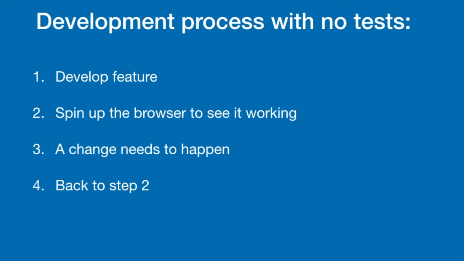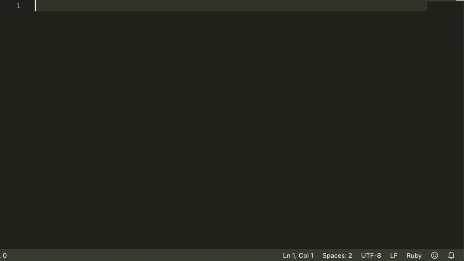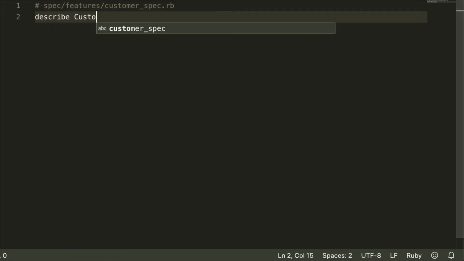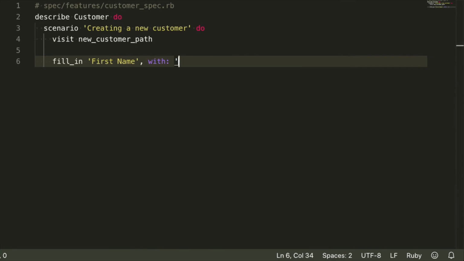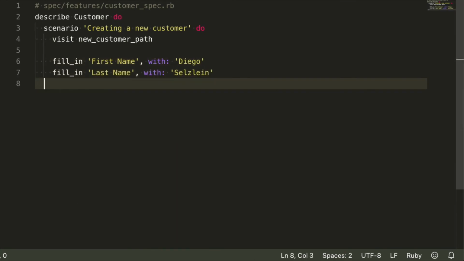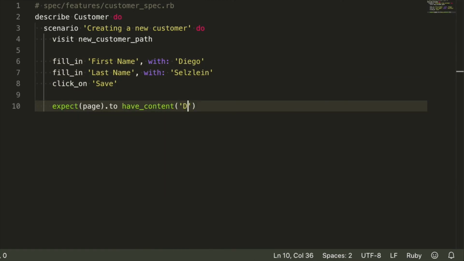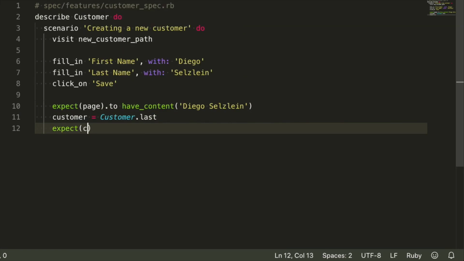Now to the fun part. There is one kind of test that does not tie up your implementation details: a feature test. A feature test is high level and tests your application as the user would, treating it like a black box, not caring about internal classes or methods. In RSpec, you've probably written tests like this using Capybara. With Capybara, you can automate your browser to, for example, open up a page, fill in a form, and submit it. Then you check the database to make sure the proper changes have been persisted.